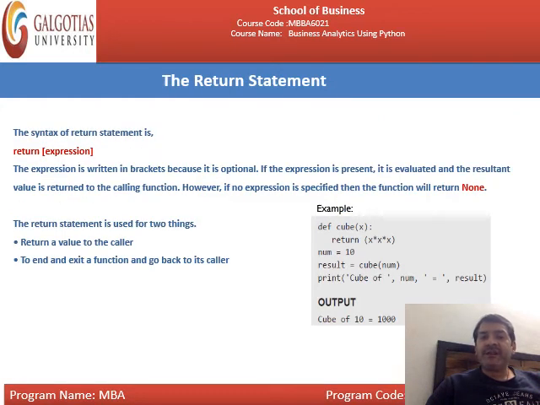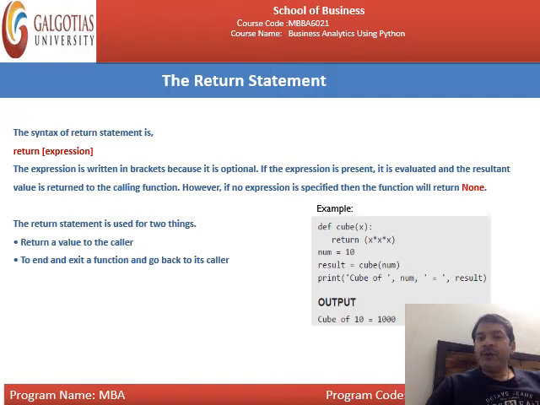Next is the return statement, return expression. Leave this theory and simply jump to this example. def is the syntax for defining the function. Cube is the name of the function, and inside the parameter there will be x, and return x multiplied by x multiplied by x. That means we are talking about the cube of a particular number. num equal to 10.